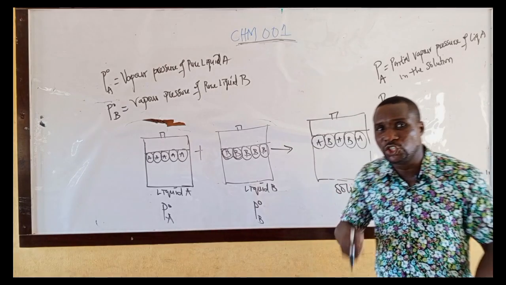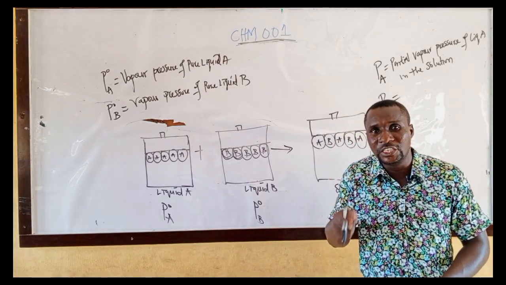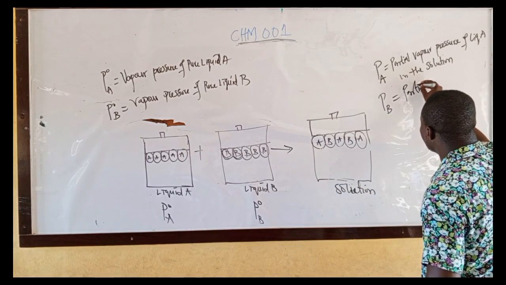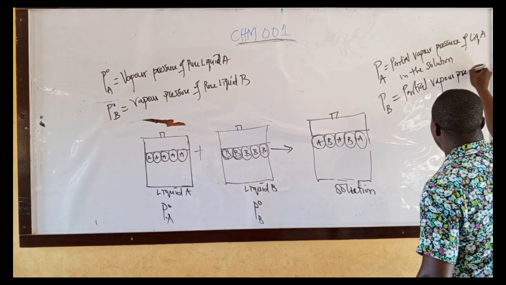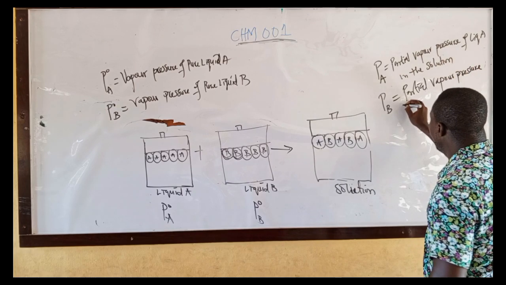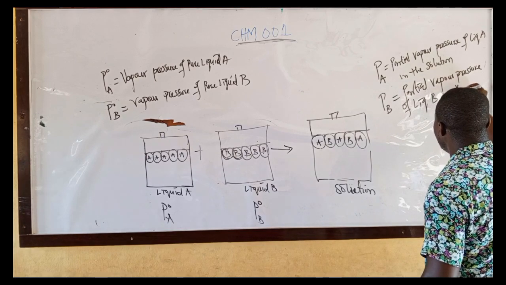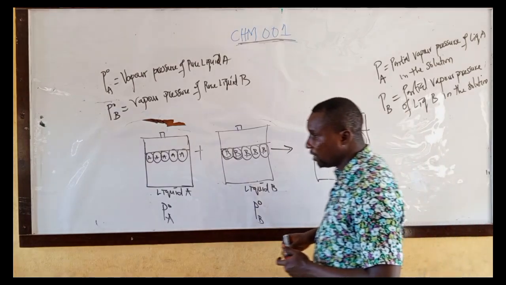Therefore, the pressure exerted by the vapor of liquid B on the surface of the solution is known as the partial vapor pressure of liquid B in the solution. Please take note of that.